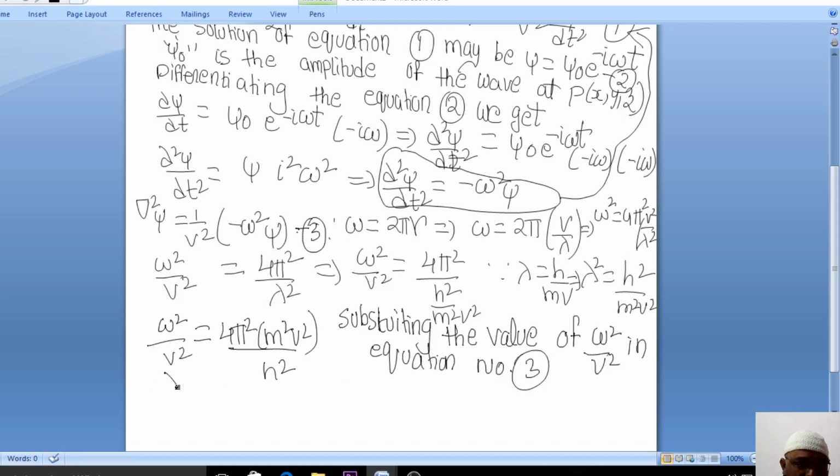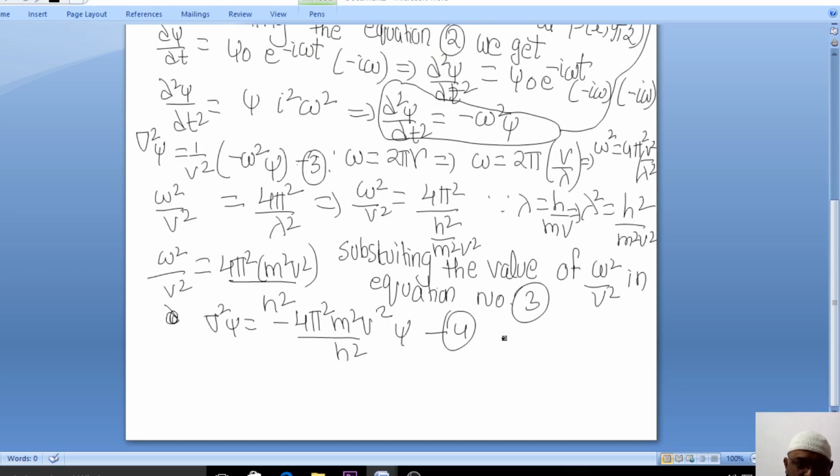What will you obtain? See, del square psi is equal to minus 4 pi square m square v square by h square into psi. Clear everybody? This is equation number 4. Now what we are doing here is that, I think you got a clear idea.